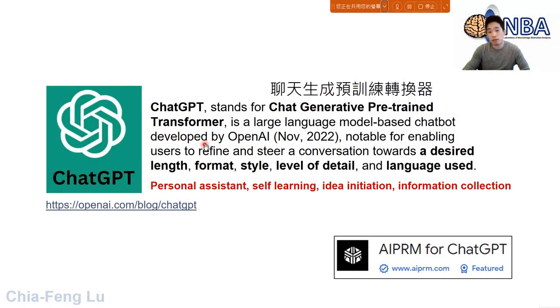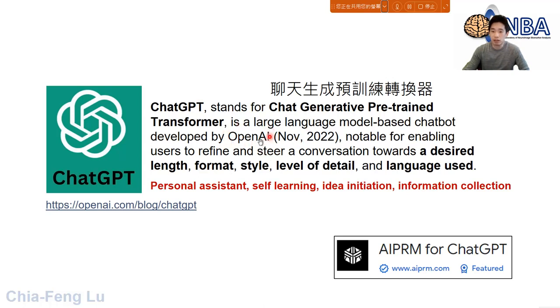So again, I want to pick this ChatGPT, again, the number one most commonly used AI tool nowadays. I'd like to introduce this one as today's main topic. So you can see what is the full name for ChatGPT. Again, ChatGPT, you can see G represents generative, P pre-trained, and finally T represents transformer. So I put Chinese right here, 聊天生成预训练转换器 anyway. So it's kind of a large language model-based chatbot.